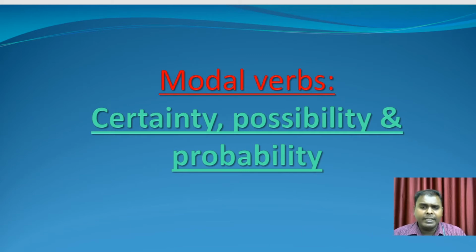I have divided the chapter into two parts. In this chapter, I'm going to deal with certainty, possibility, and probability. In the next chapter, I'll be dealing with ability. So, let's see one by one.